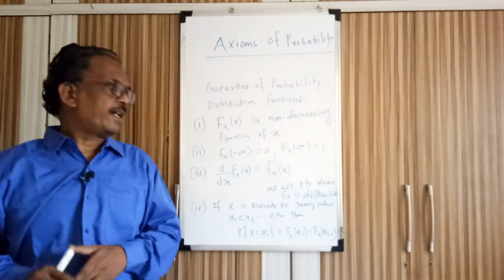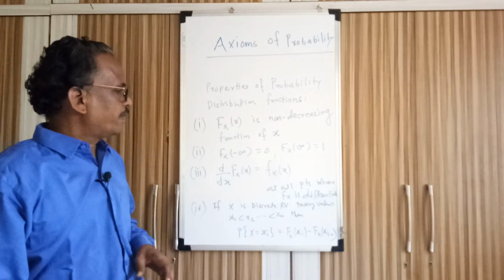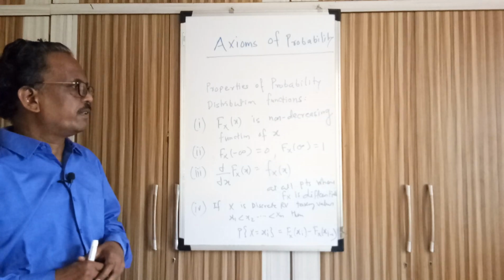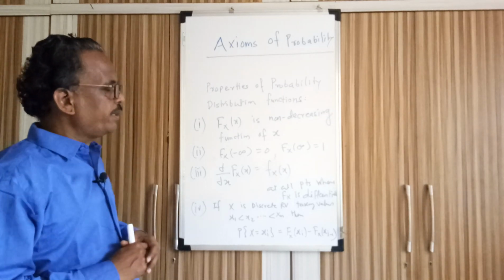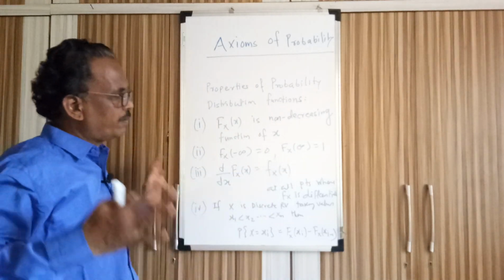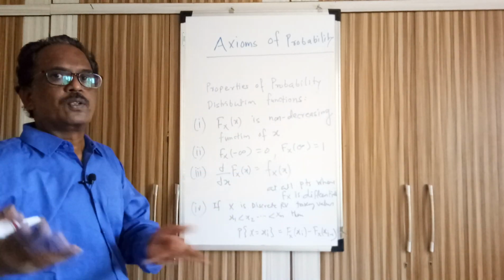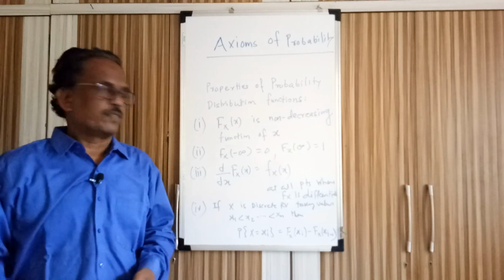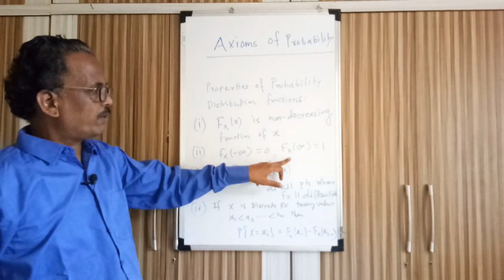So the value of the probability distribution function when small x is infinity is the addition of all probabilities, so it has to be 1. That is the explanation for F_X of infinity.